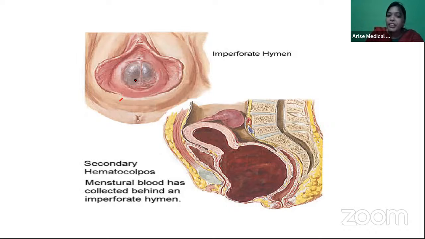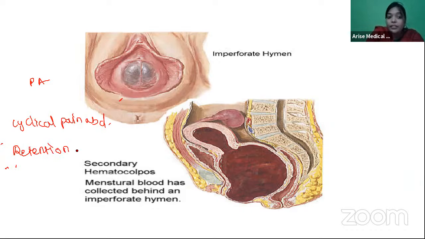A patient with imperforate hymen will not have menstruation, so they will have primary amenorrhea. Every month, when menstrual blood is getting collected and shedding, that will cause her cyclical pain abdomen. Sometimes they can also present with retention of urine. The blood getting accumulated in the vagina is called hematocolpus.